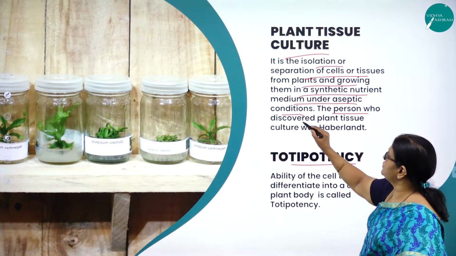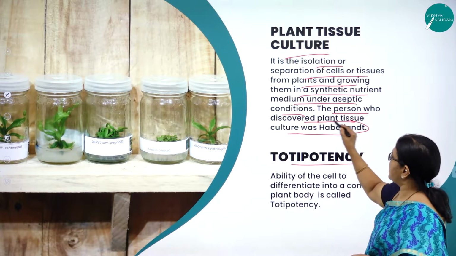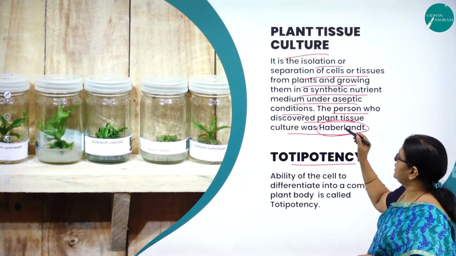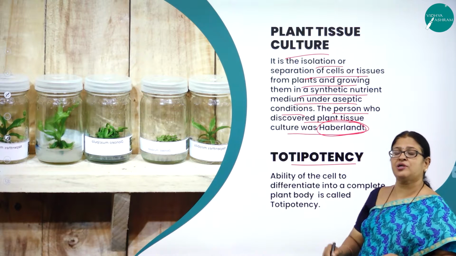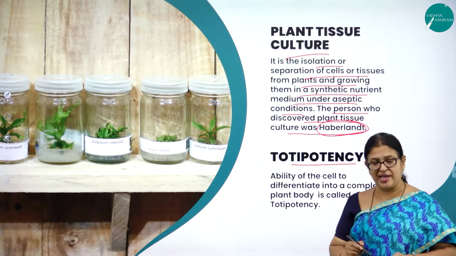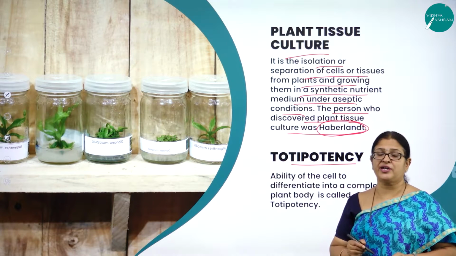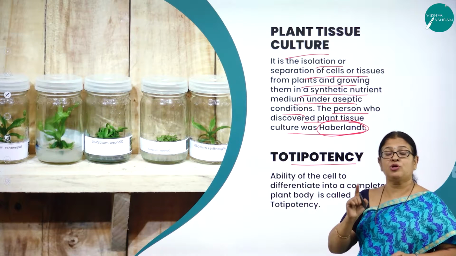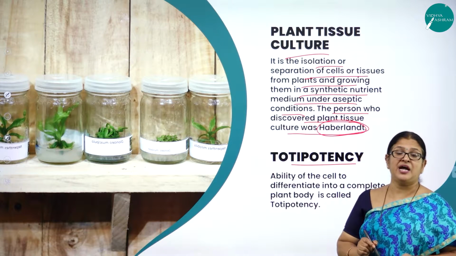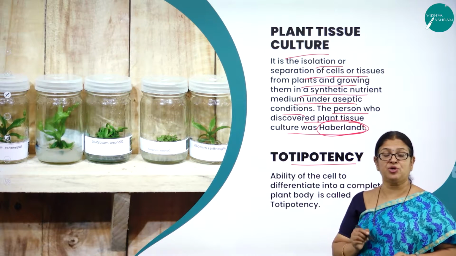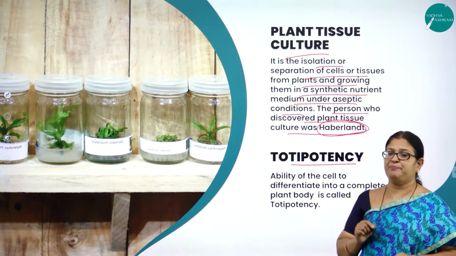So the person who discovered plant tissue culture was Haberland. Who is the person behind this plant tissue culture? It is Haberland. So what is plant tissue culture? It is a method of growing a plant cell or a tissue or an organ in an artificial nutrient medium. I'll come back to it. What is artificial nutrient medium? Under aseptic or sterile conditions provided with what? Controlled conditions of light and temperature.